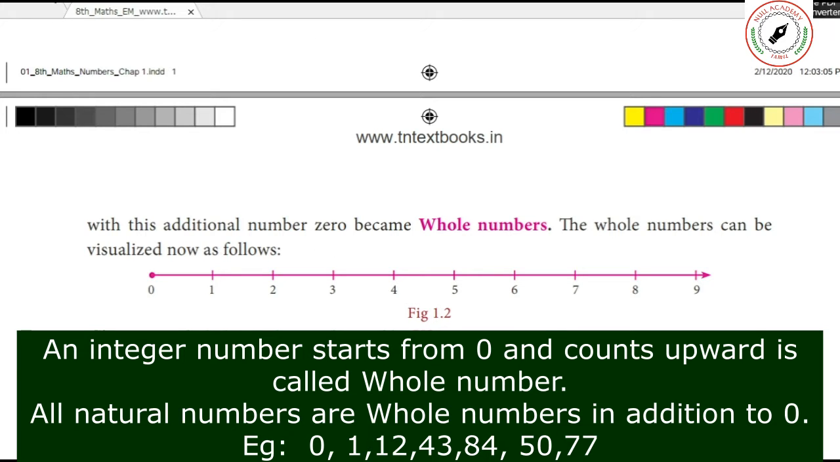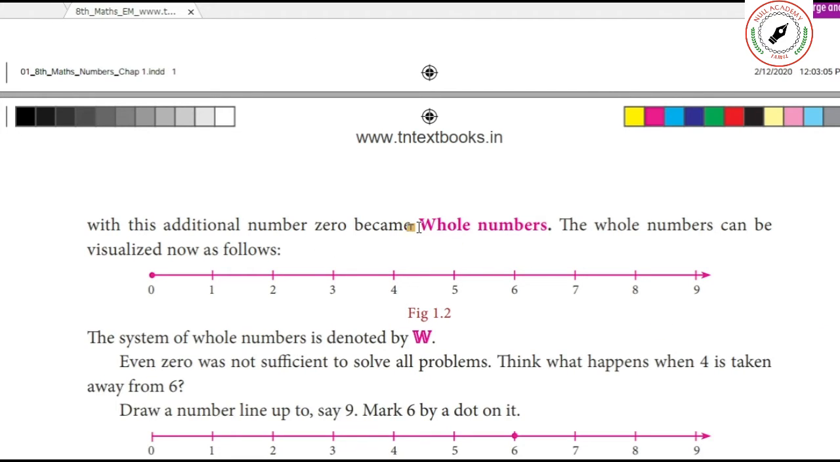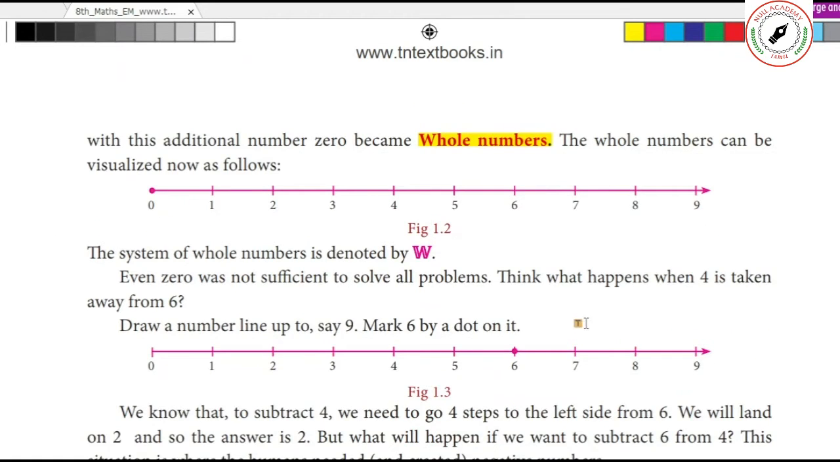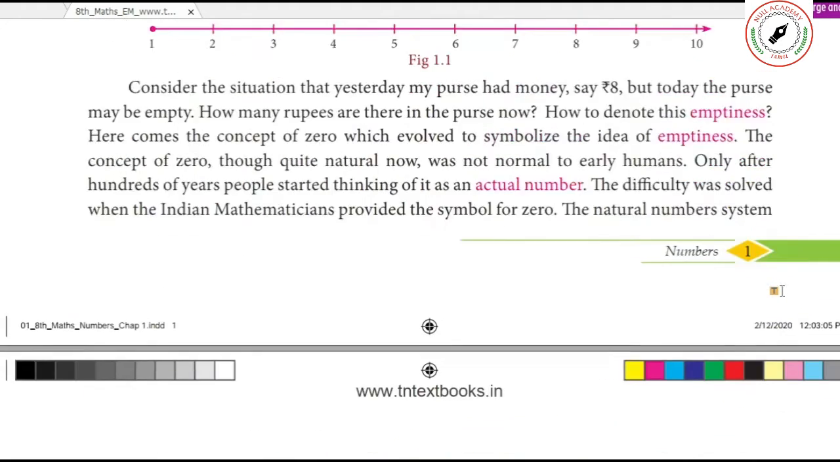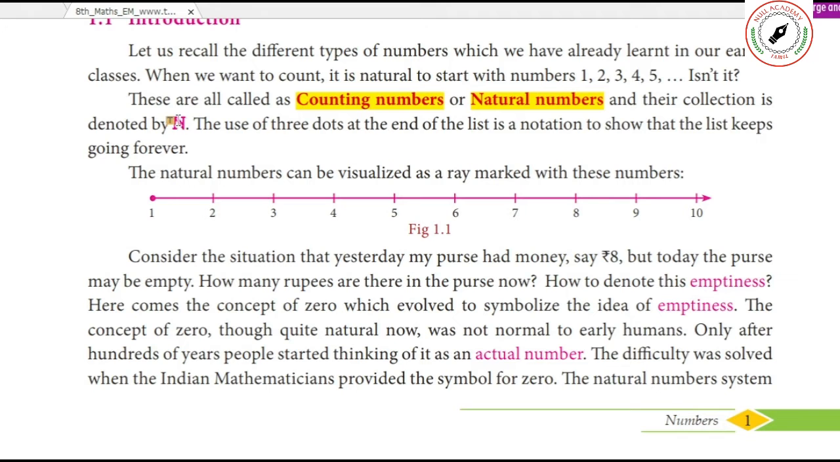So whole numbers are similar to natural numbers, but they start with 0. This is called a whole number. A whole number is represented by capital W. Similarly, natural numbers are denoted by capital N.